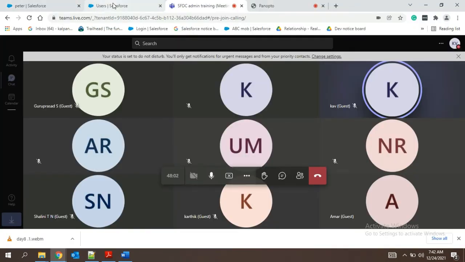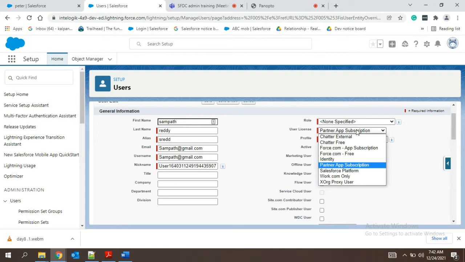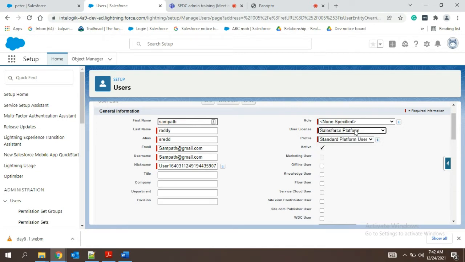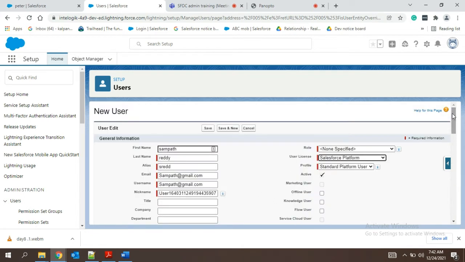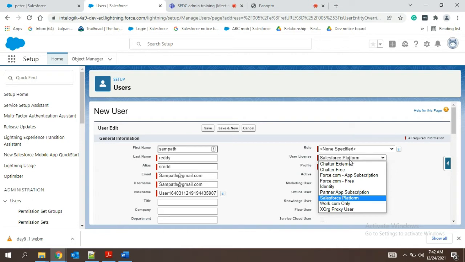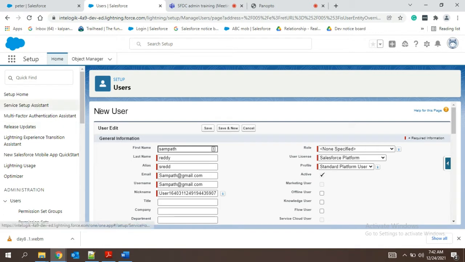So now we are going to create the user. Since I do not have any other Salesforce license available in the free org, I am just having this. And for profiles, you will have many profiles, so based on the platforms you have to select the profiles. For this you have only one user license and profile, but if you want some other, you have to go to the other user and you can check. I'll show you that also.